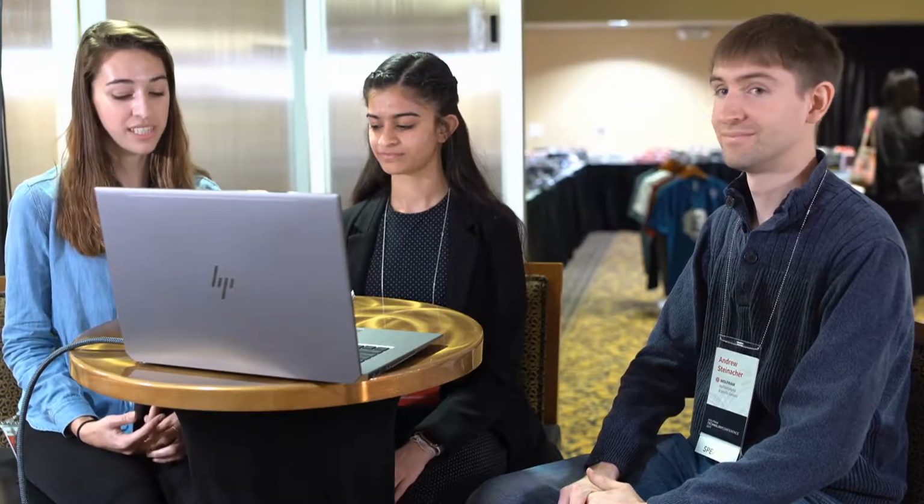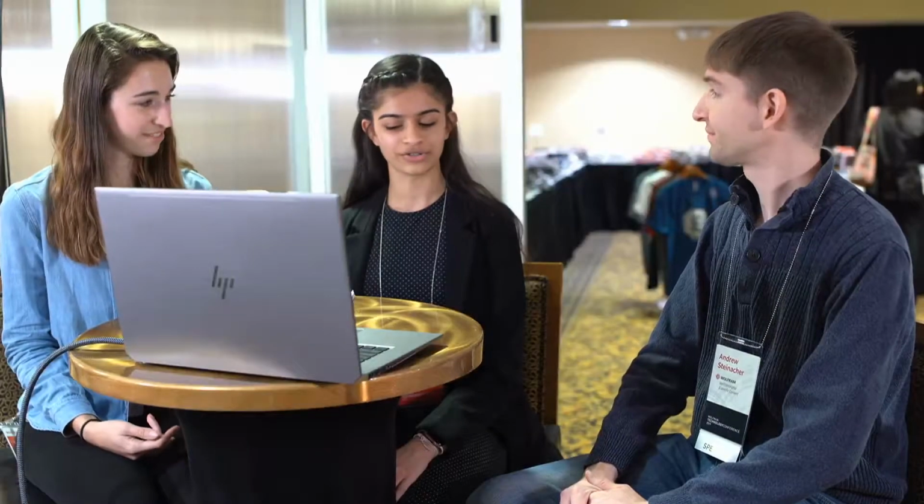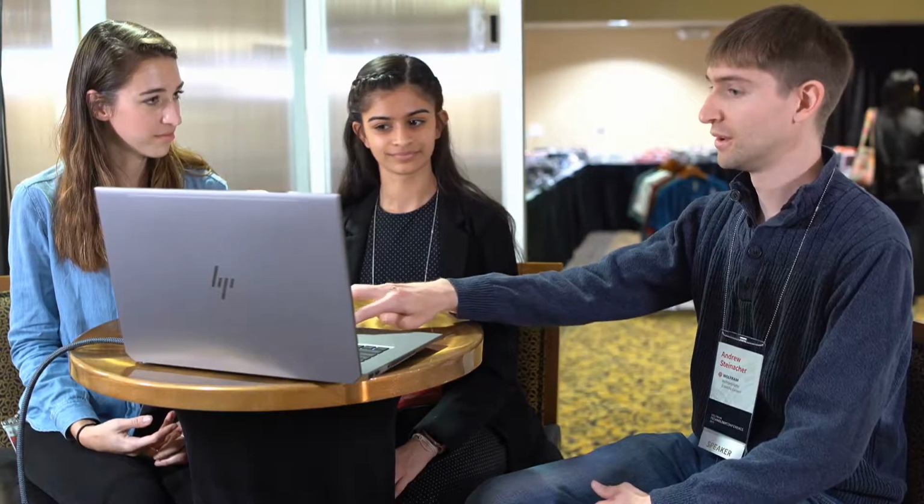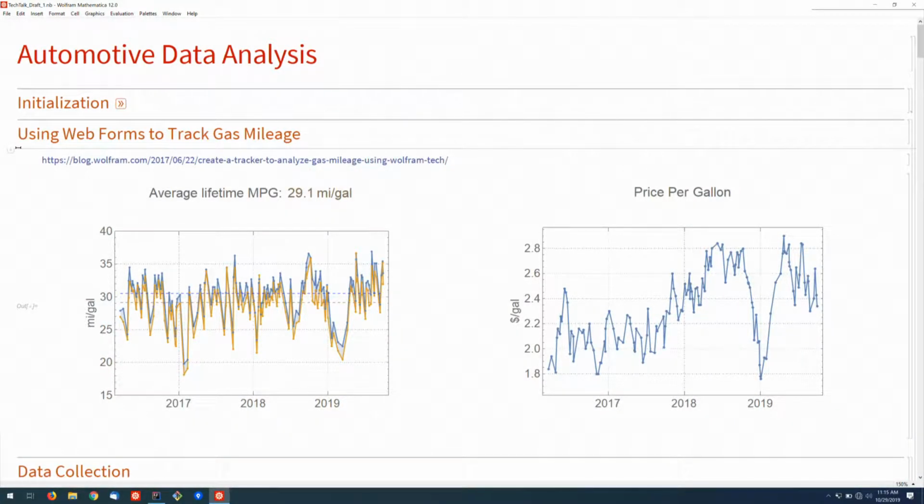And we're here with Andrew Steinacher, who's a lead developer at Wolfram, and he's going to be talking about his Arduino gas mileage tracker. So, Andrew, what do you do at Wolfram? I work for Wolfram Alpha, and I work on the food and nutrition content normally. But I also do some data science projects on the side as well. So, what brings you to this conference? I'm here to present a couple data science projects, just like this one. Just ready to show people how to use Wolfram language for data science projects and other things too.